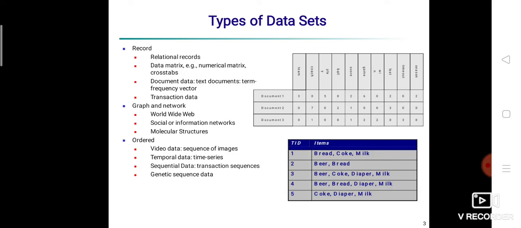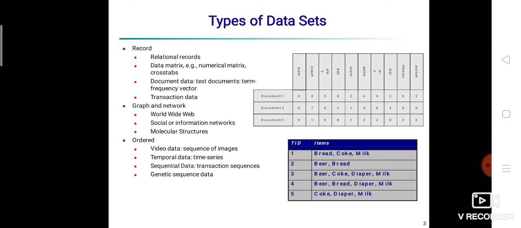The data set, as we know, can be categorized into three sets, and all of them require different approaches for analysis. The pre-processing steps, the modeling steps, pretty much everything that we do with these different types of data sets is going to be different. The kind of models we use, the kind of visualizations we use are all different. So let's move towards the first category of our data set, that is the record data.